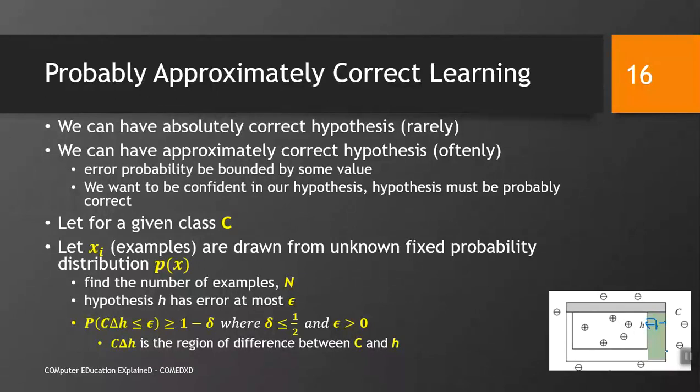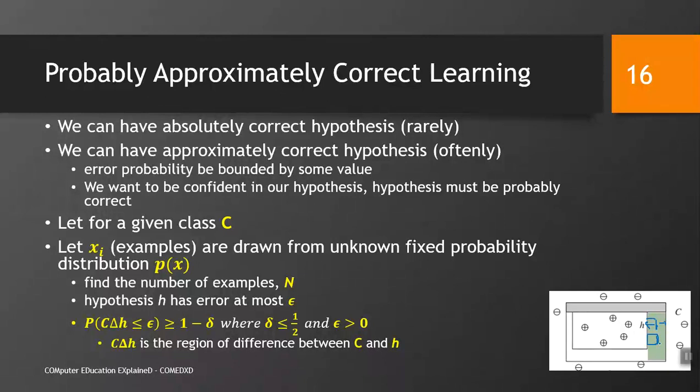This is probably approximate correct learning. Again, I summarize: if for some particular instance of input, the prediction lies within the half limit of h and c, it gives us minimal error.